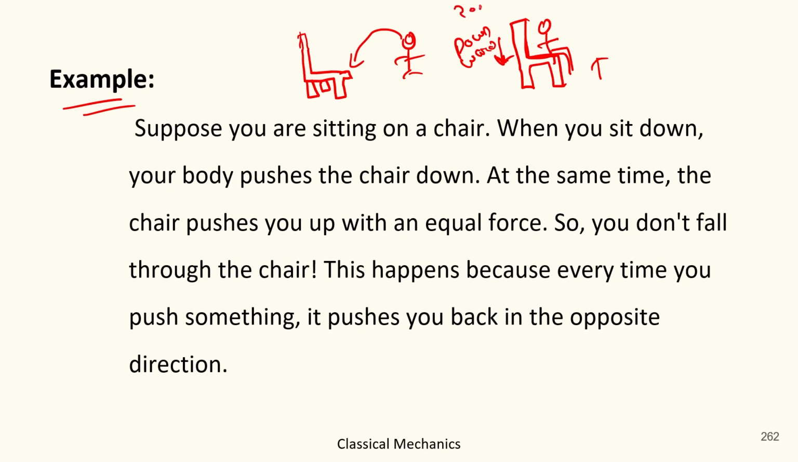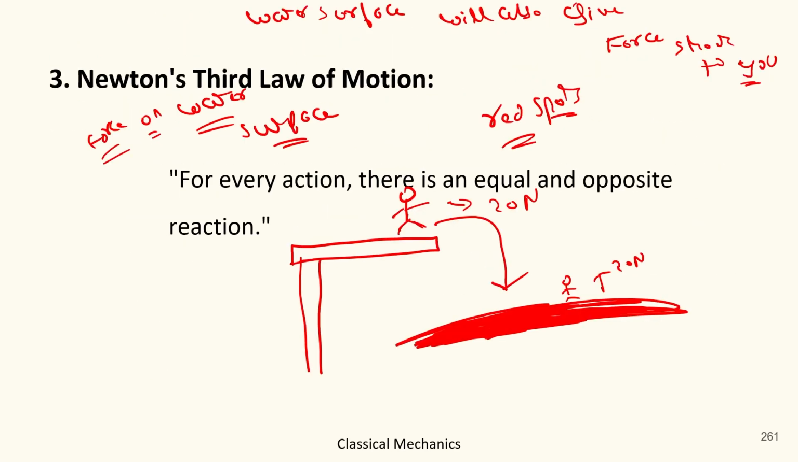Suppose he is applying a force of 4 Newton, just as an example, in the downward direction. Similarly, the chair will apply a force of 4 Newton to push him upward. So both the downward as well as the upward force will get equalized and that person will not fall down. Got it? So this is about Newton's laws of motion.